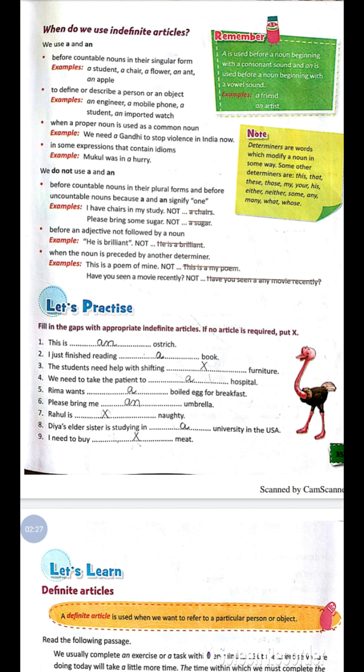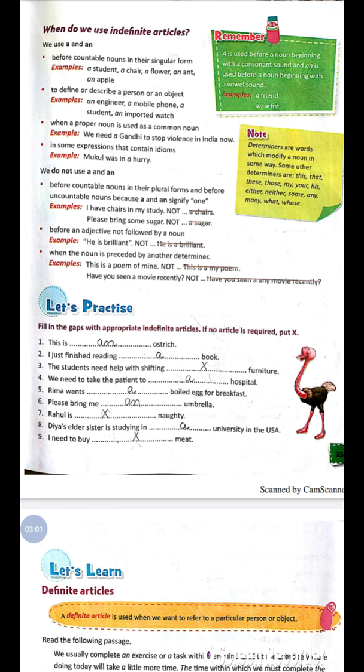Next thing is, we do not use a and an. Where do we not use them? Before countable nouns in their plural forms and before uncountable nouns, because a and an signify one. I have chairs in my study. Please bring some sugar, not a sugar. Before an adjective not followed by a noun. He is brilliant, not he is a brilliant.